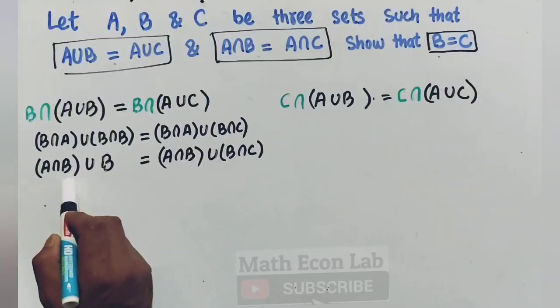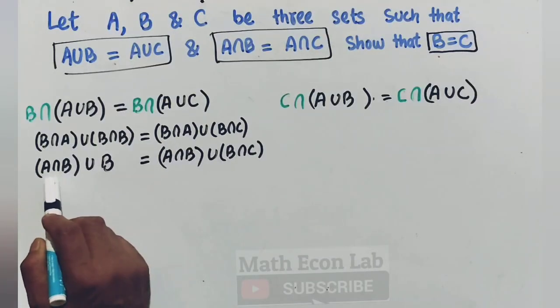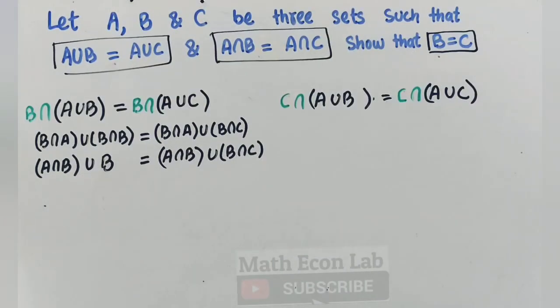Now A intersection B union B: the union of a smaller set with the bigger set is in fact the bigger set. Let me explain it here.